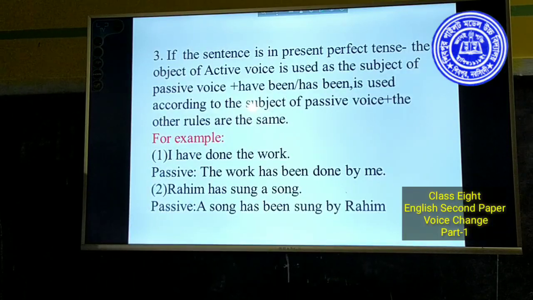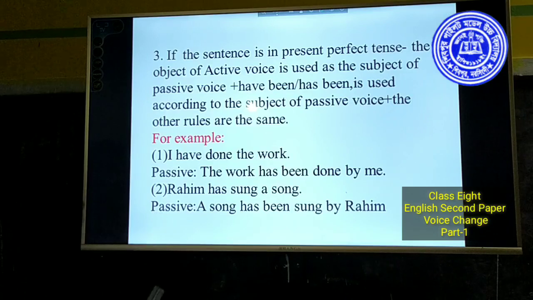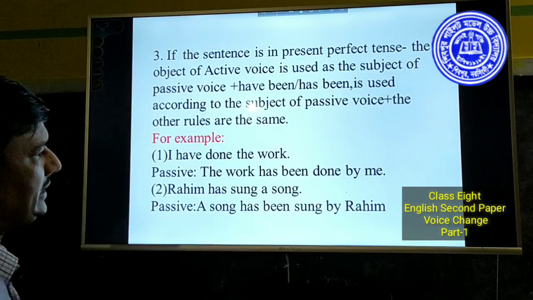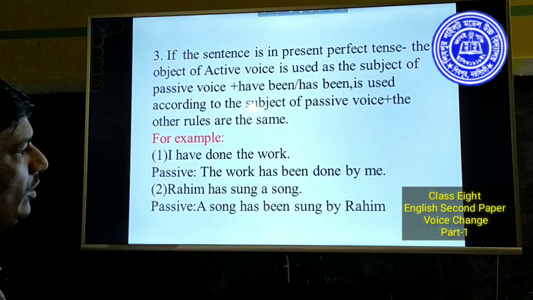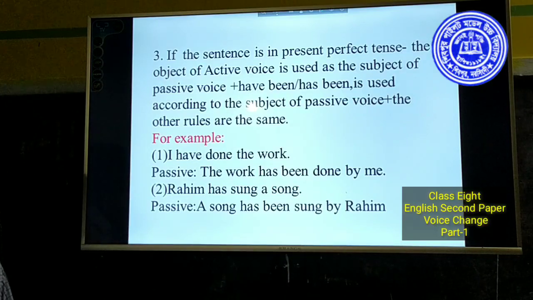Here Rohim is used as subject, has helping verb, sung main verb, a song object. Passive: a song is used as subject, has been helping verb according to the subject, sung past participle form, by preposition, Rohim object.